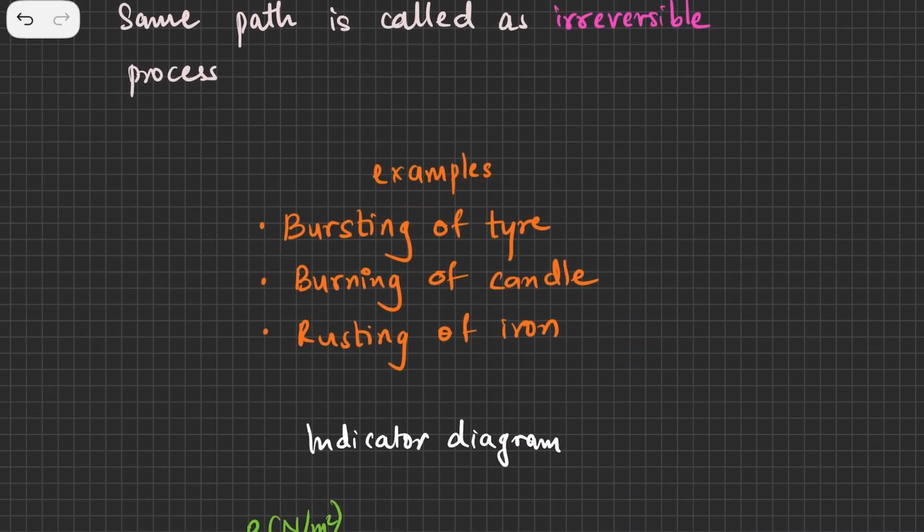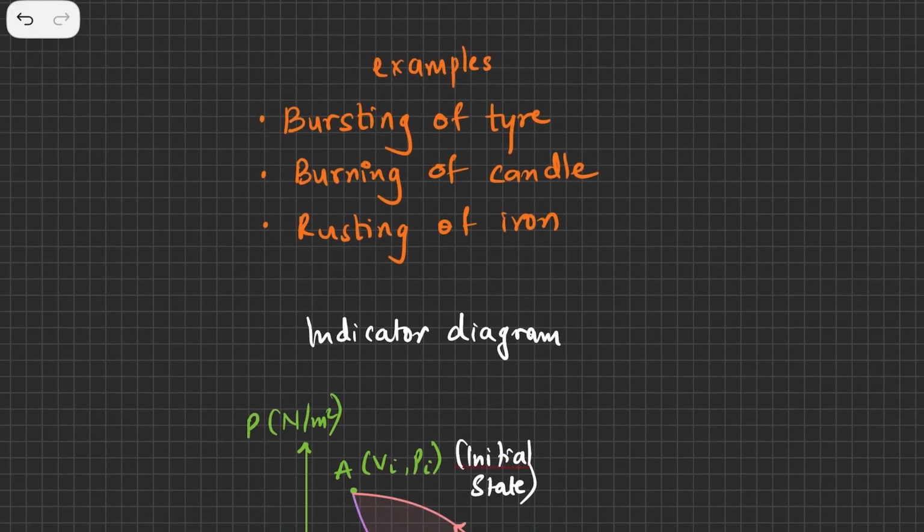Examples. The first is bursting of a tire. Once the tire is burst, you won't be able to go back to the initial state along the same path. In the same way, burning of a candle. Once the candle is burnt, you won't be able to reach the initial state by the same path. And the same goes for rusting of iron. Iron rusts after some time due to moisture and climatic conditions, and you won't be able to turn the rust back into iron.